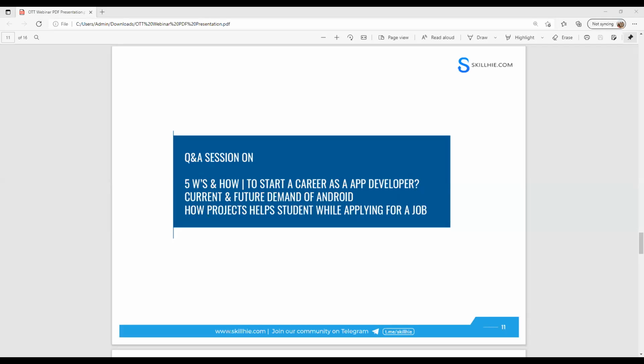Earlier they would go to campuses or conduct off-campus drives in physical locations. Because of COVID, you got a very good advantage. Everything is online; if you apply, they shortlist based on their criteria and take your interviews. If you learn the latest technologies like Android application development, you get very good advantages and can crack interviews very easily.